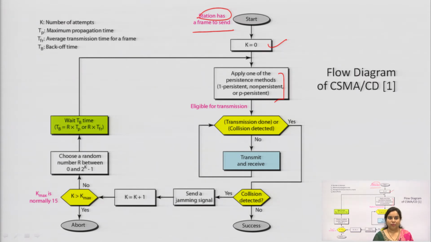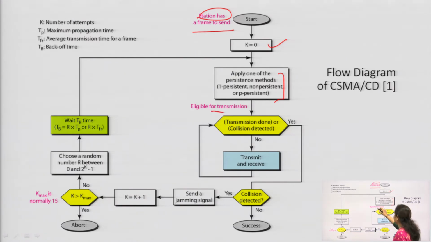In case of the non-persistent method, it will check and wait for a particular point of time, then check again, then wait for a particular time, and when it sees that the channel is free, it will transmit the data. That is the case for the non-persistent method. In case of the p-persistent method, there is some probability, and operations will be performed when the channel will be free for transmission purpose.